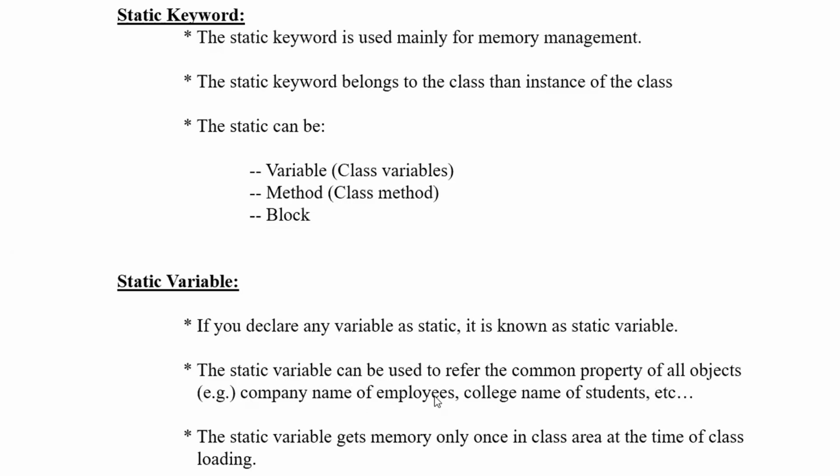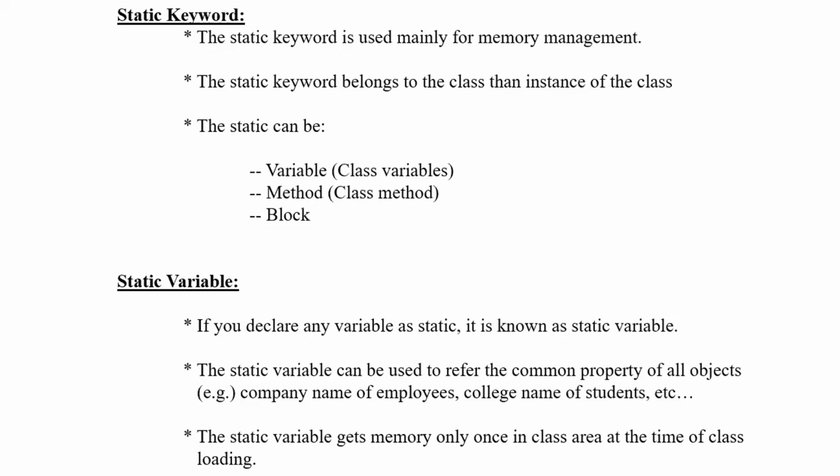Say for example, there are n number of employees. For all those employees, the company name remains the same because everybody is working for the same company. Such kinds of variables, you will make static. One is company name of employees. The next one is college name of students, the example which I have taken now. Those kinds of instance variables, you can make static. The static variable gets memory only once in the class area at the time of class loading. That means before execution of the main method, during the class load event itself, it will get memory and the value will be assigned.